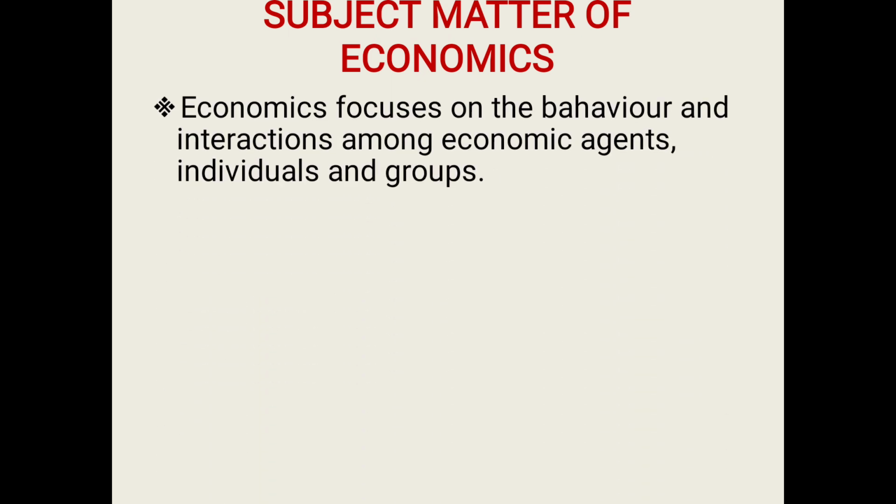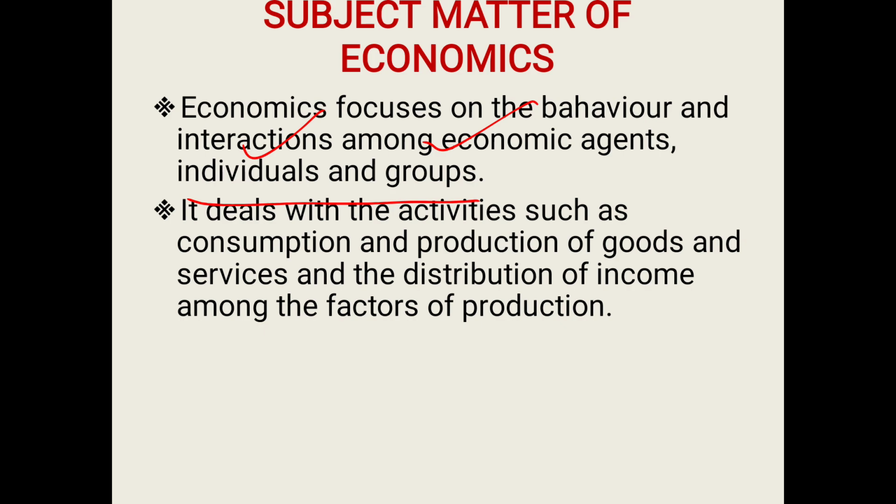So the first point says, what is the behavior of an individual and a group? How does an individual behave? How does a group behave? Each of them has different types of behavior. For that, production has to take place in order to satisfy the individual as well as the group.